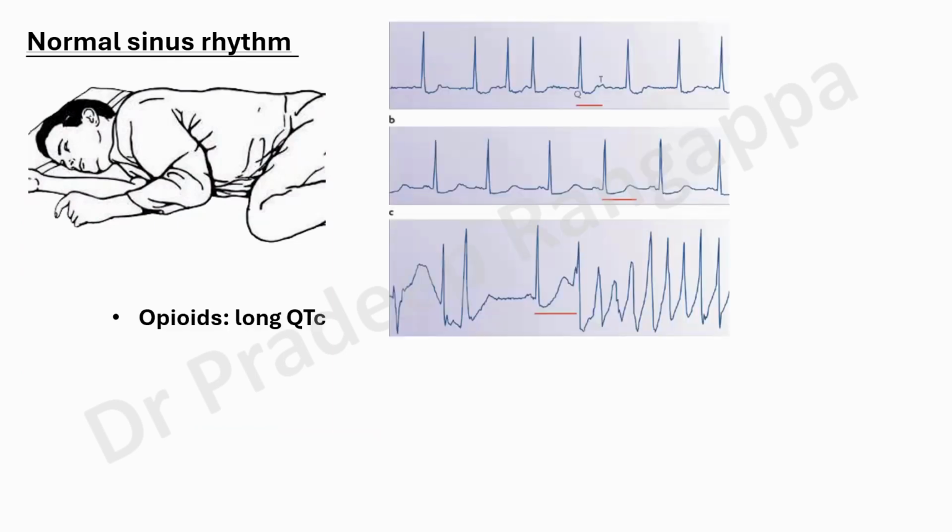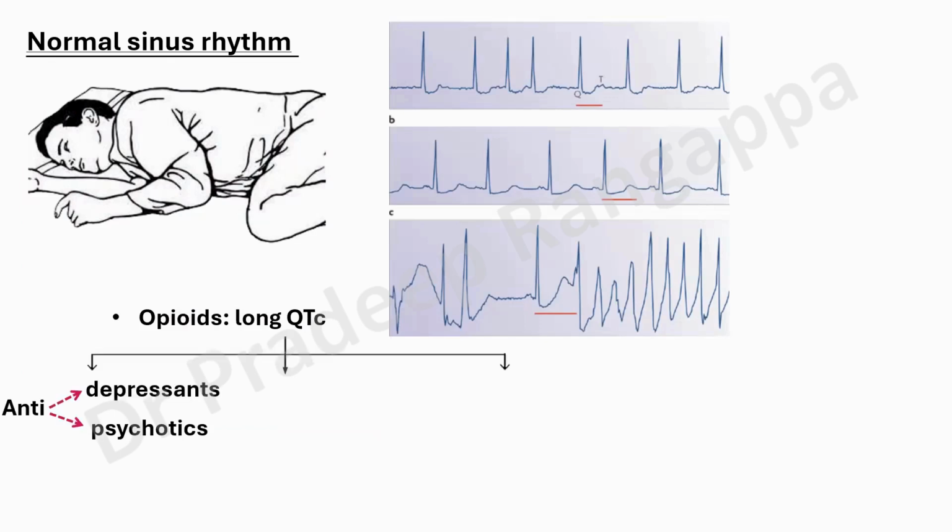Yes, because opioids can cause it. So opioids, although we use so much in ICU, bear in mind, they can cause prolonged QTc. So opioids is something you need to bear in mind. And you need to bear in mind normal sinus rhythm, someone very obtunded, look for QTc if you're suspecting opioids. And obtundation can happen due to antidepressants and antipsychotics. As I said, they can tend to cause sodium channel blockade and they cause prolonged QTc.